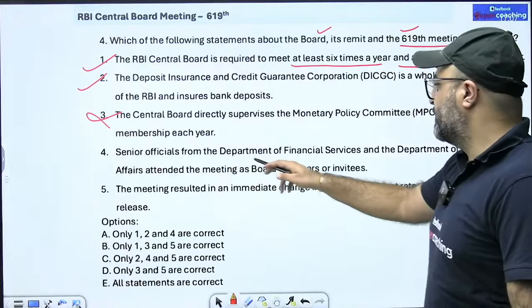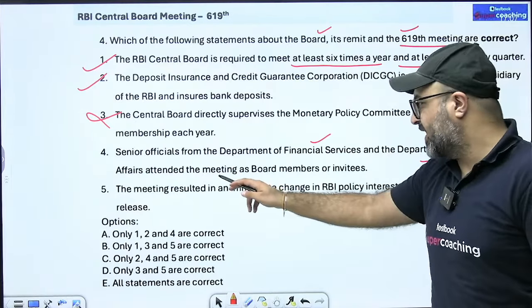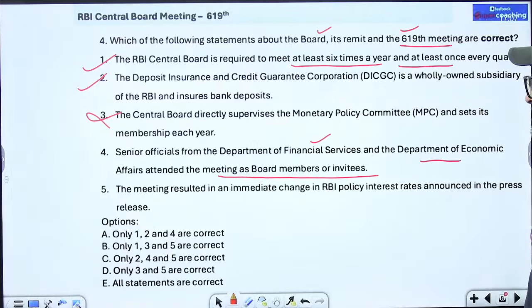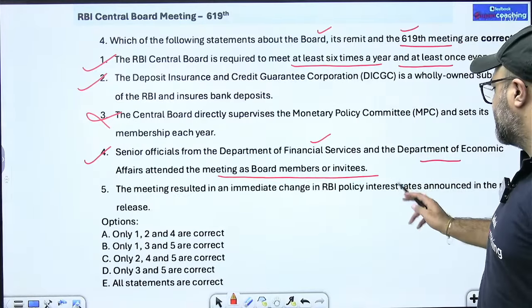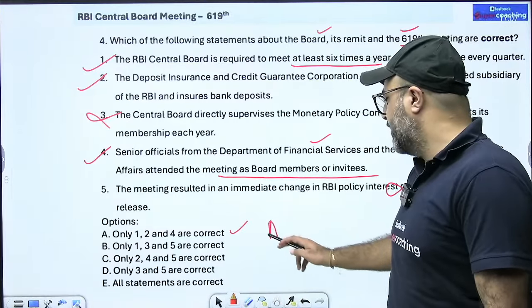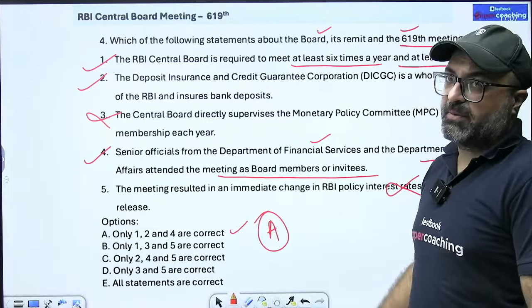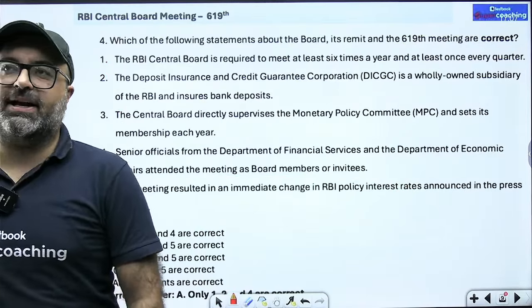Next is a senior official from the Department of Financial Services and the Department of Economic Affairs attend the meeting as board members or invitees. This is correct. The meeting resulted in an immediate change in the RBI policy. No sir, ऐसा कोई change नहीं बताया गया. So answer will be A option. 1, 2, 4 are correct, but the third and fifth statements are wrong. So we will go with A option. That is the correct answer.